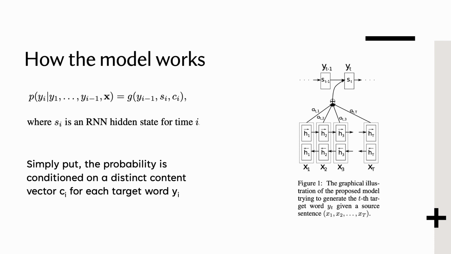This means it doesn't just pick one word from the source sentence to translate. Instead, it calculates a weighted importance of all the source words. For instance, when translating the word "it" in a sentence, the model looks at all the words in the source sentence and decides which one gives the best clues about what it refers to.